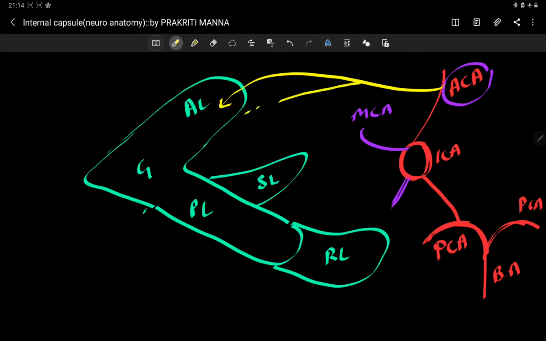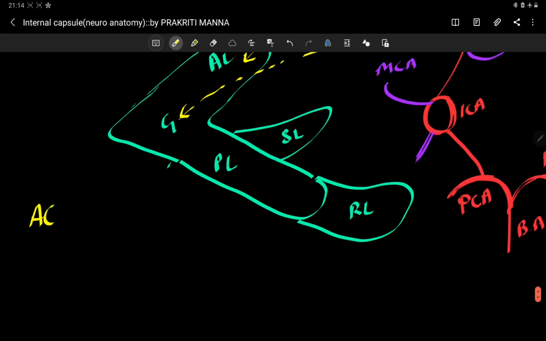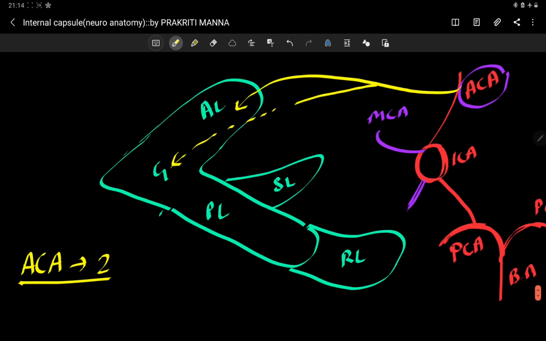Not anterior cerebral artery... this is the anterior choroidal artery. So the anterior cerebral artery has two branches: one to the anterior limb of the internal capsule, another to the genu of the internal capsule. All right.